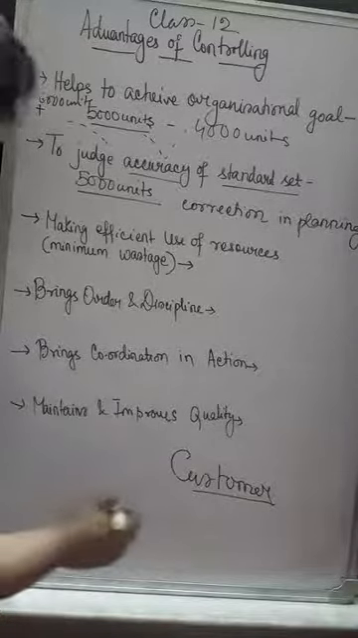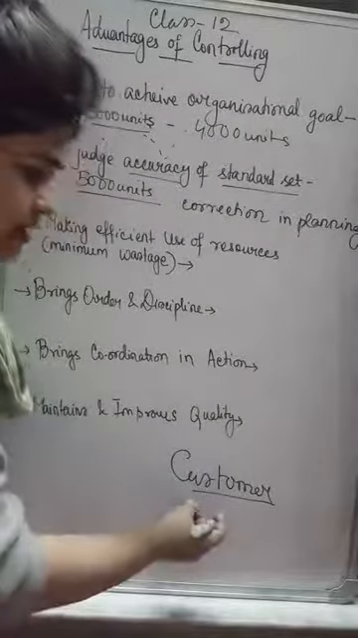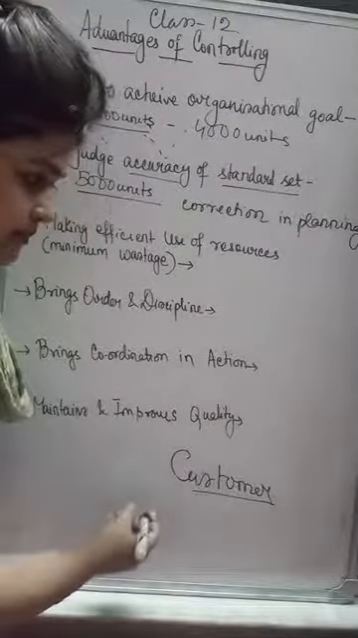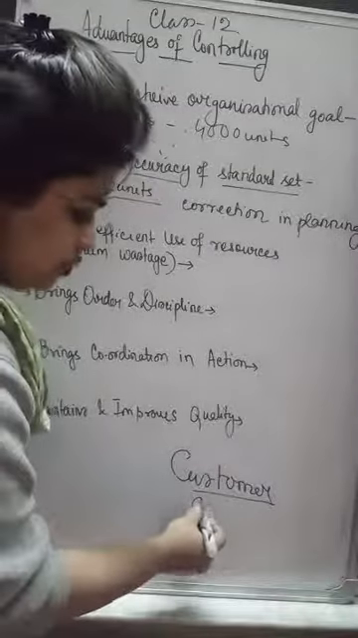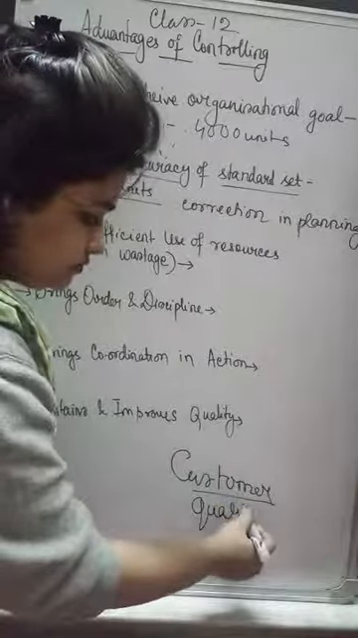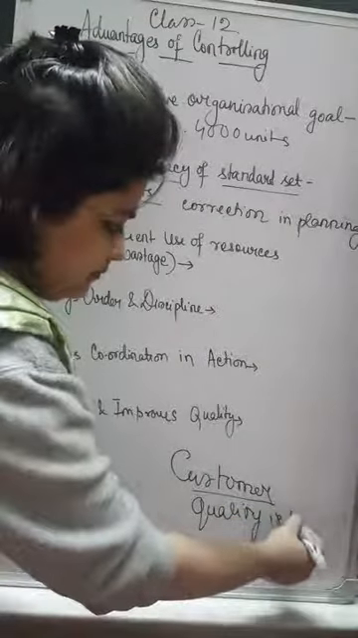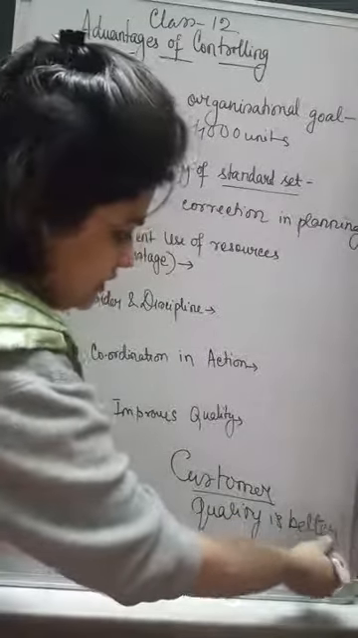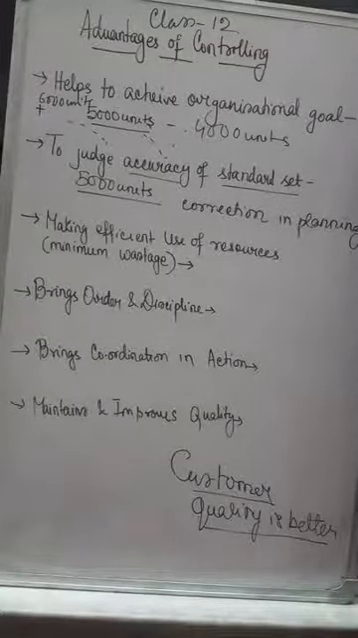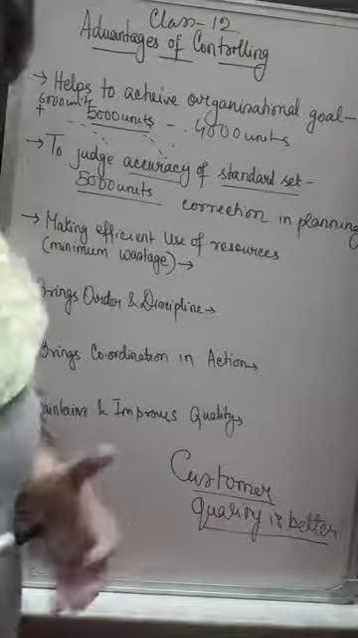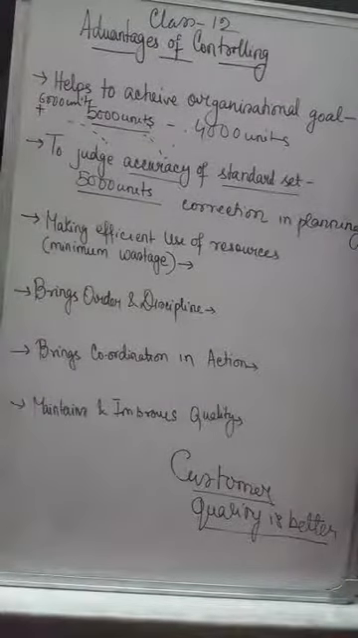So customers will definitely use their money. They are going and buying the commodity with their money, so they will always want to use the money on such goods which are quality-wise superior. Quality is better, you can say. So there has to be a check on the quality of the goods produced by the organization. So the controlling team also checks whether good quality products are produced or not.